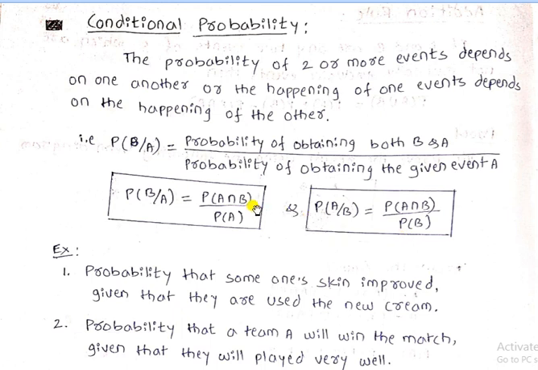So in the numerator, probability of A intersection B means the probability of obtaining both the events A and B, whole divided by the probability of obtaining the given event A. This is called conditional probability.